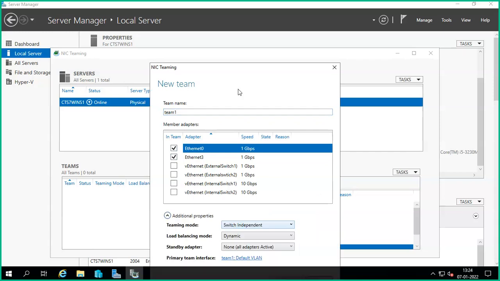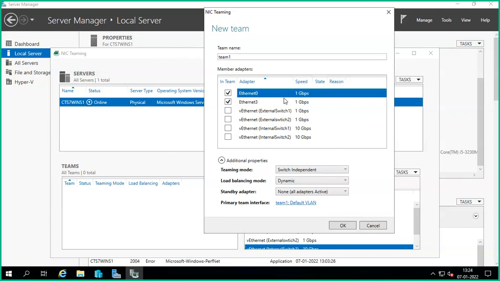Or you can put additional properties here. Look at this one. Additional properties: switch independent, switch static teaming, LACP, load balancing type, address hash, Hyper-V port, or dynamic load balancing mode, standby mode.